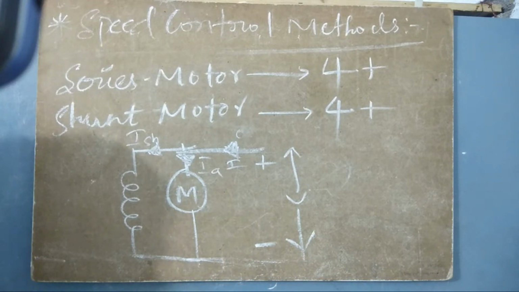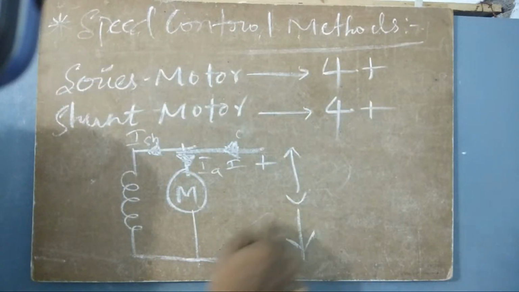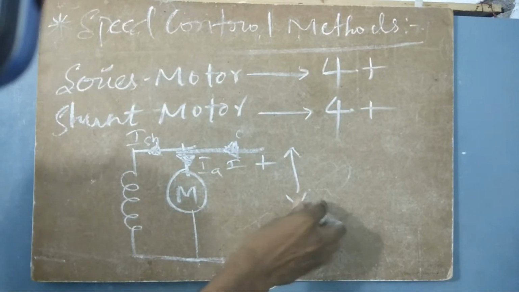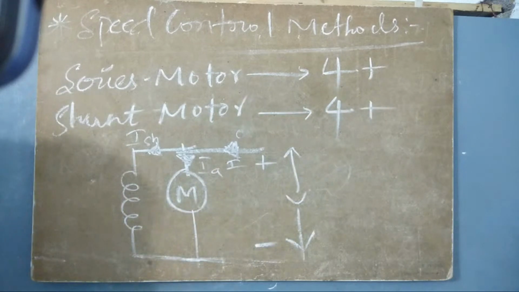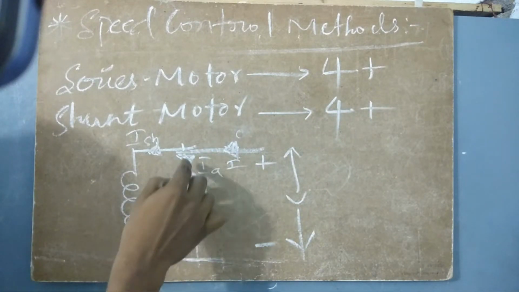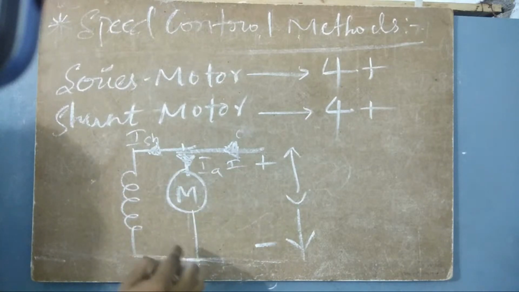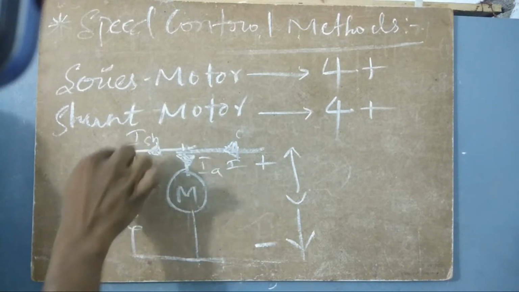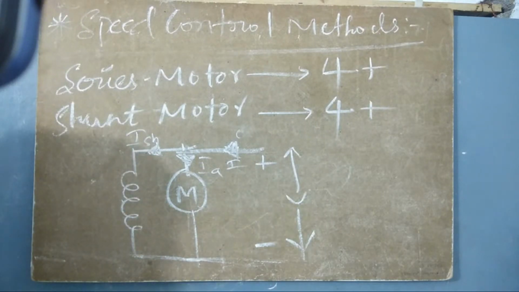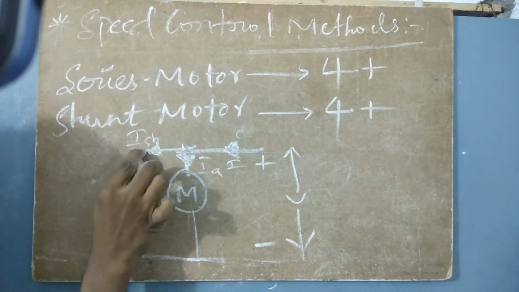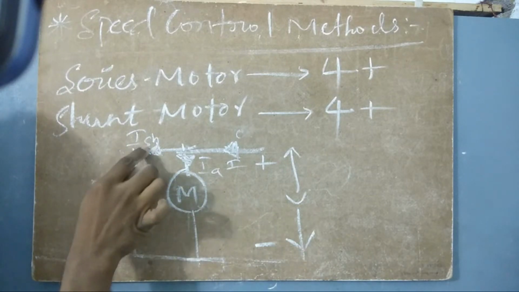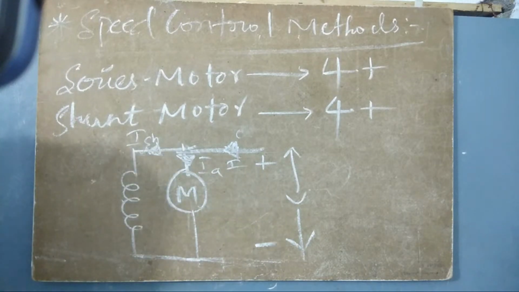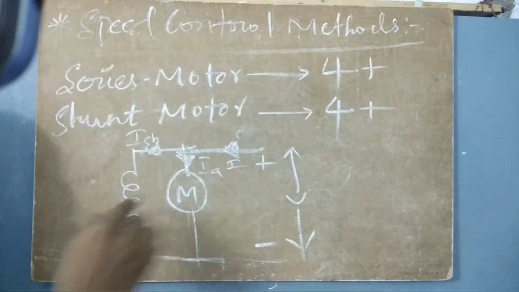So how is this going to happen? Let us see. When we change this voltage V, obviously the I is going to be affected. When the highest amount of current flows through one branch, some amount of current is not flowing through the other, not completely, but only some amount of current is given to it. In order to minimize the amount of current that flows through the field, we have to put some resistance here, right? So this resistance will stop the ISH current, so the flux will get decreased.